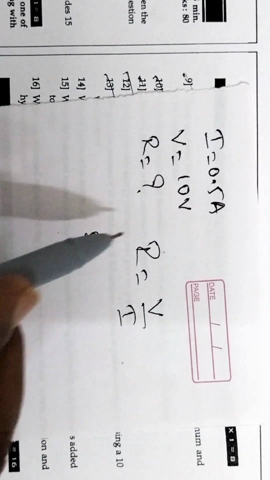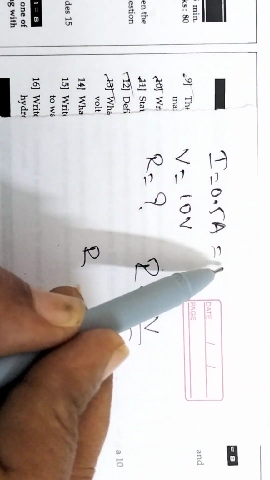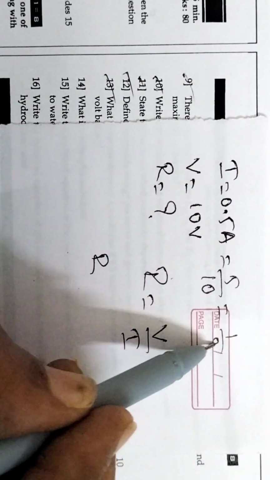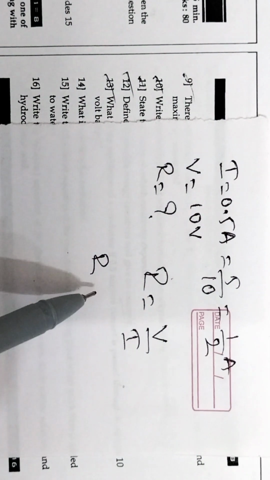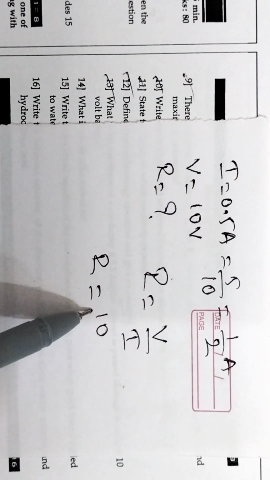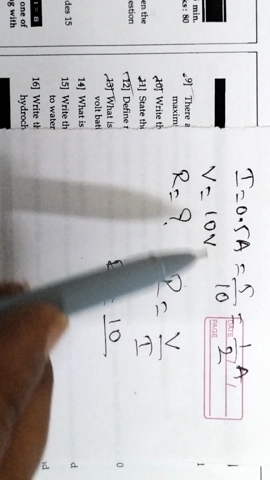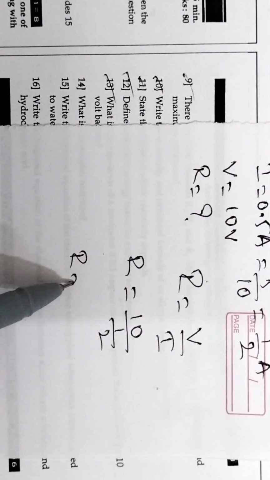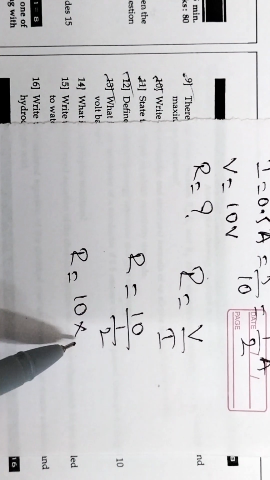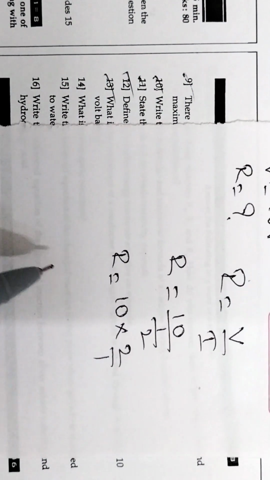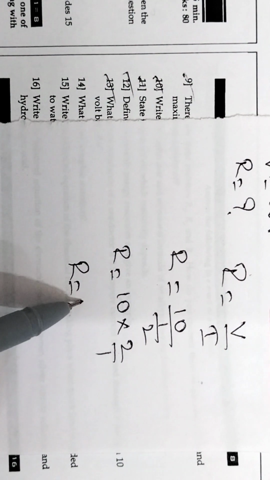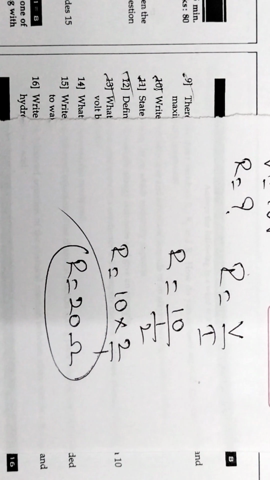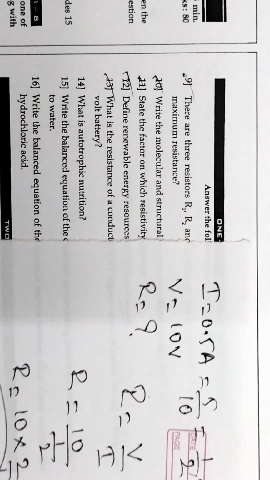So R is equal to, here 0.5 can also be written as 5 by 10, or it can also be written as 1 by 2 ampere. So R is equal to V, which is 10, divided by I, which is 1 by 2. So R is equal to 10 into the reciprocal of 1 by 2, which is 2 by 1. Therefore resistance is equal to 2 tens are 20 ohm. So 20 ohm is the resistance of that conductor.